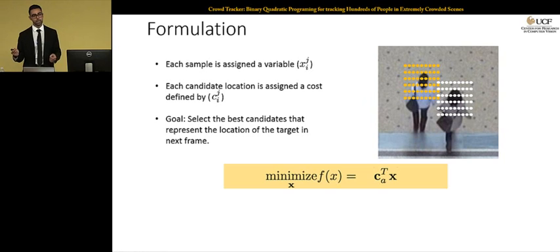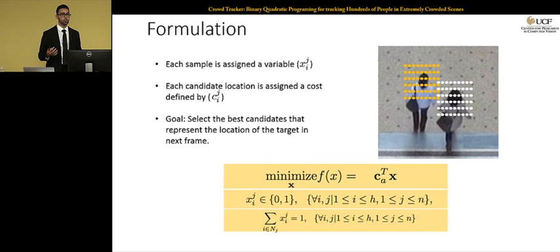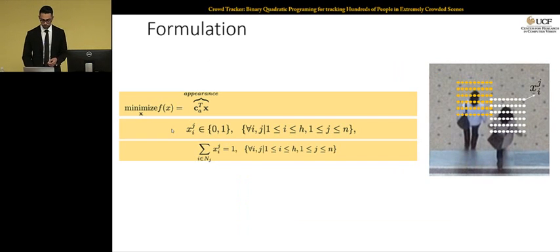C is a long vector that has the appearance cost for each location, and X is again another long vector that has the variable for all the candidate locations. In order to make sure the solution is a valid solution to tracking, first you need to put the constraint that each variable is a binary variable, because you don't want to assign one location to two targets. The other constraint says that the sum of variables for every target is equal to 1, because you want to select exactly one location for every target in that frame.